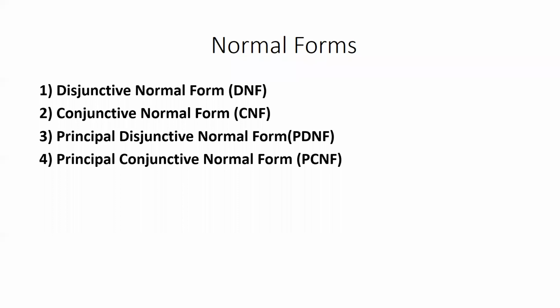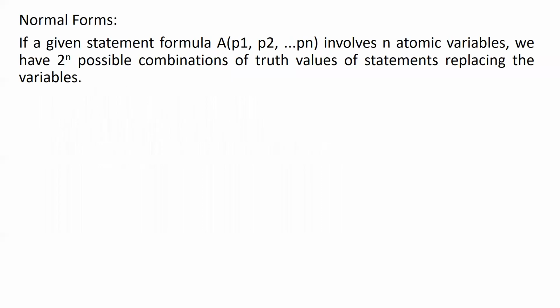First of all, before going to DNF, CNF, PDNF, PCNF, we'll see what a normal form is. If a given statement formula capital A that contains P1, P2, P3 and so on till Pn involves n atomic variables. For example, we are going to take a statement formula that contains a number of variables, that is P1, P2, P3 and so on.